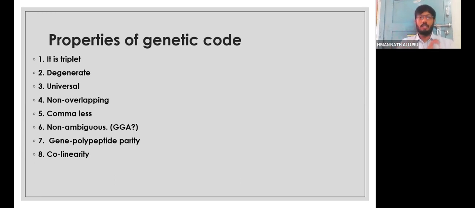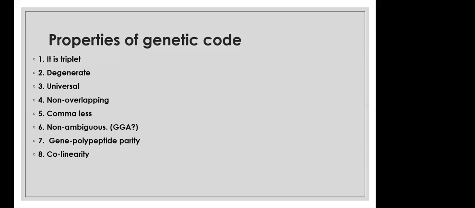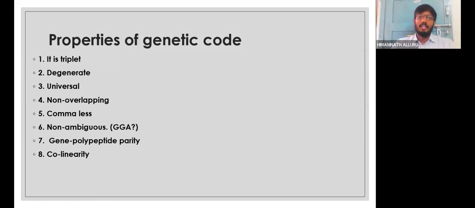So it is always a triplet in nature. Then degenerate. It's already there in the book. We always say that. Can anyone add on to that? What is degenerate, teachers? When one amino acid is coded by more than one codon, since they are degenerate. Very nice. Yes. Then universal. Whether you take a bacterium or a human or any amino acid, it's going to be the same.